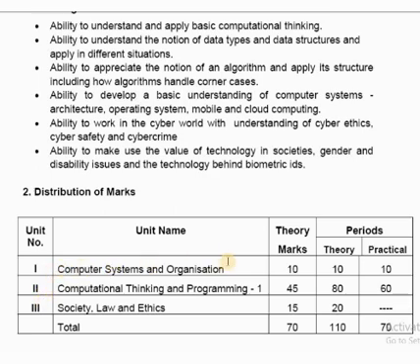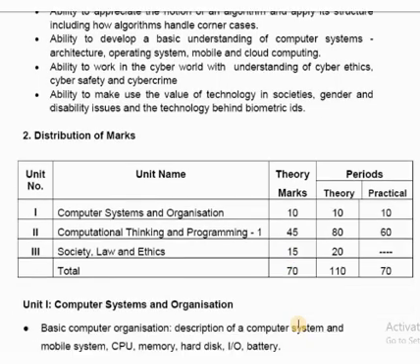Marks distribution of these units is as follows. Computer system is of 10 marks, your programming part is of 45 marks, and society, law and ethics is of 15 marks. Total, if I sum all 3, it will be 70. So theory is of 70 marks and the rest 30 marks are of practical.